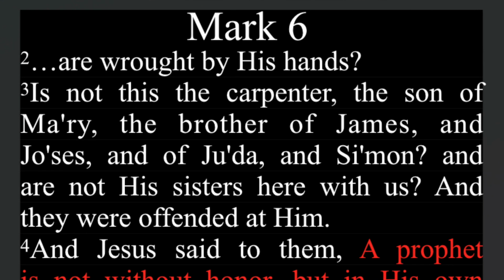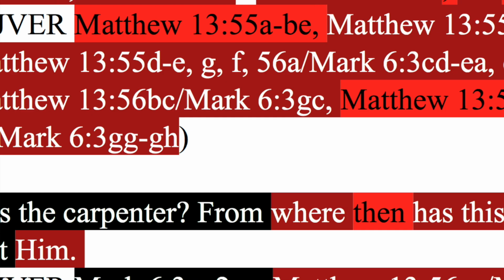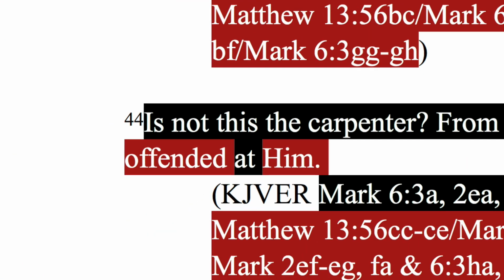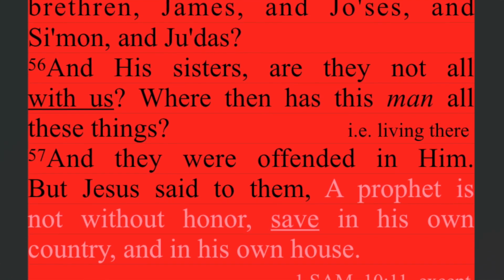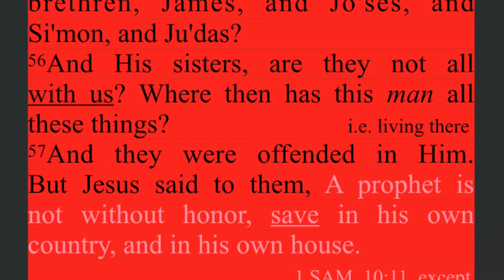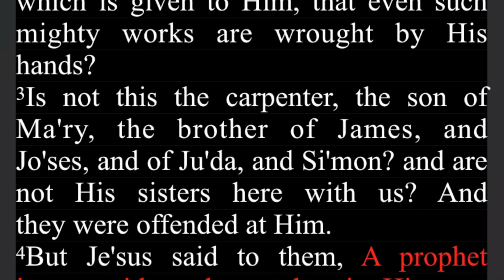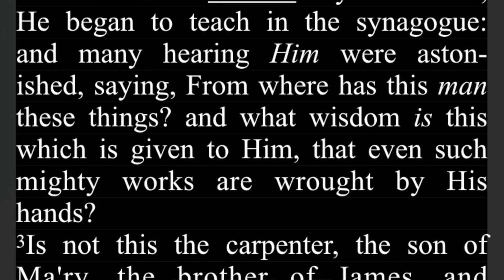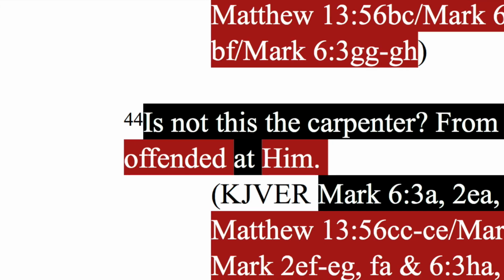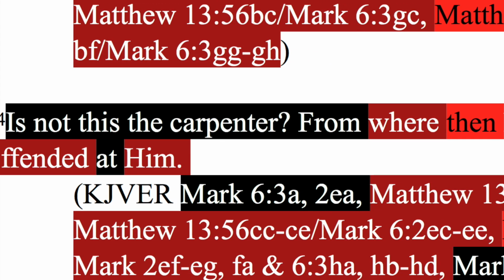So this is now from Mark only. Is not this the carpenter? And I'll put this last question. Where then has this man all these things? And that is from both. It's just from earlier in Mark. Mark, from where? That's right. From where then?